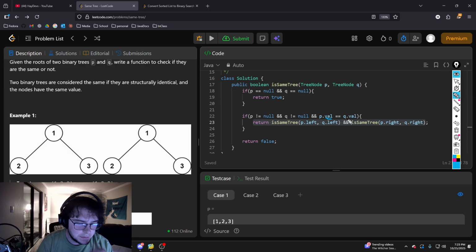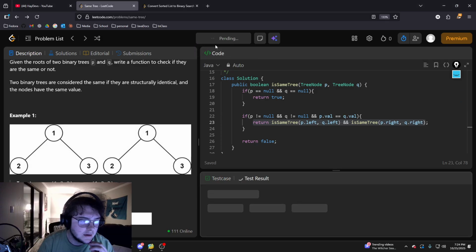So if they're equal to each other, then we want to go ahead and check the left side and the right side of the node. And then if the left or right is null and both of them are null, it'll return true to the function. And if for any reason the values aren't equal, or if one of them isn't null and the other one is, it will return false.